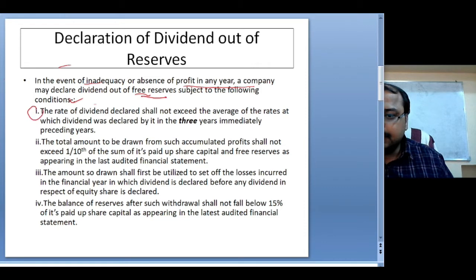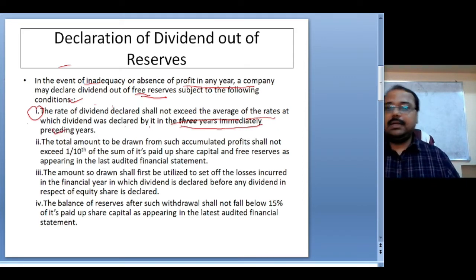Condition number one: the rate of dividend declared shall not exceed the average of the rates at which the dividend was declared by the company in the three immediately preceding years.